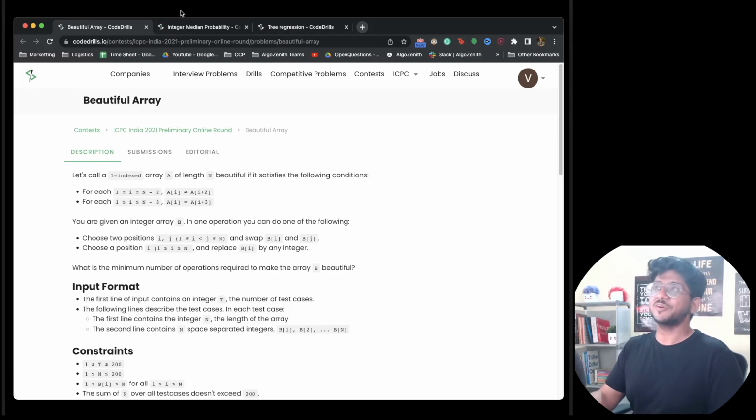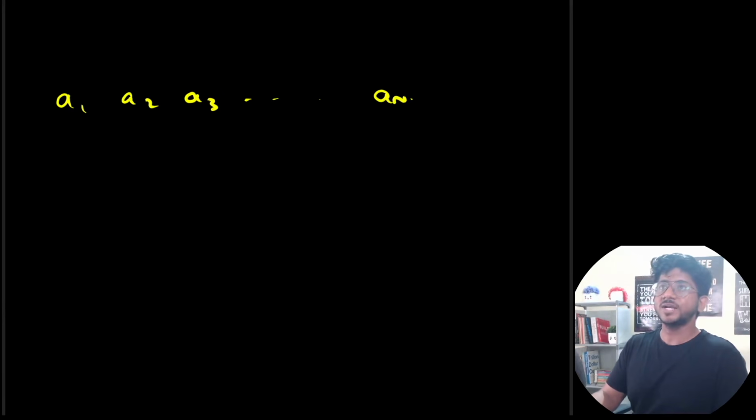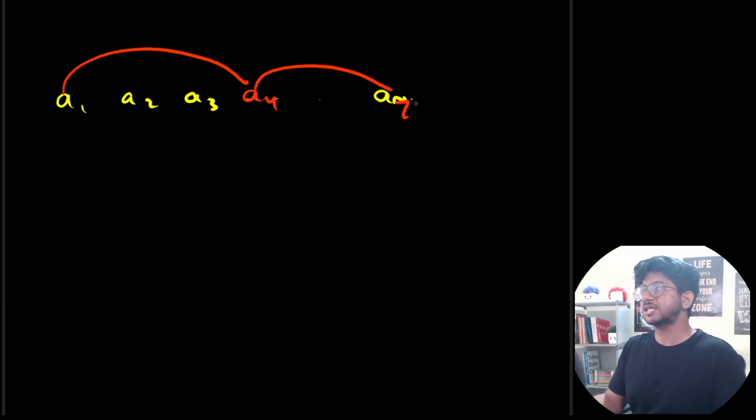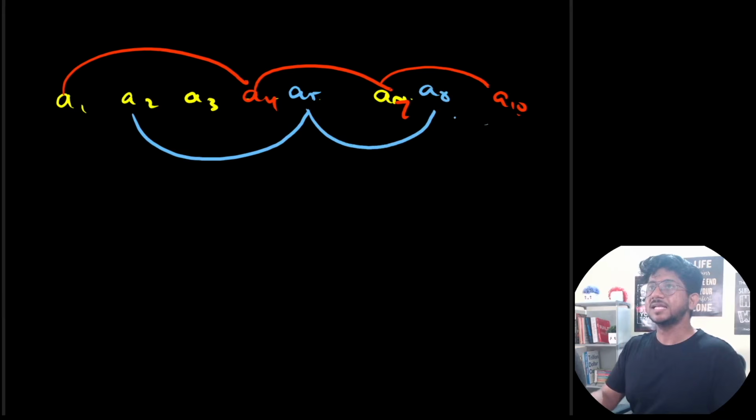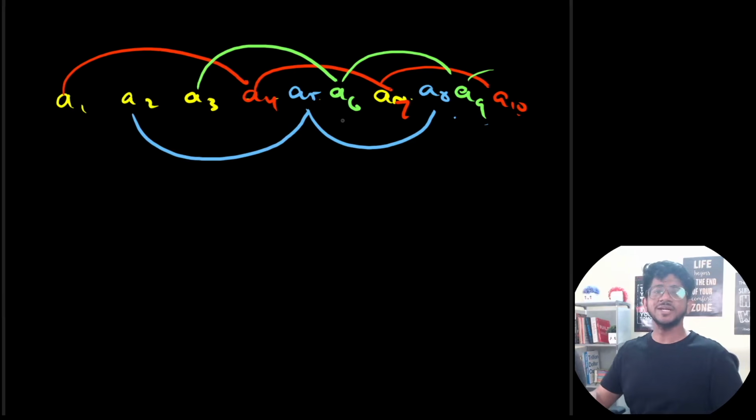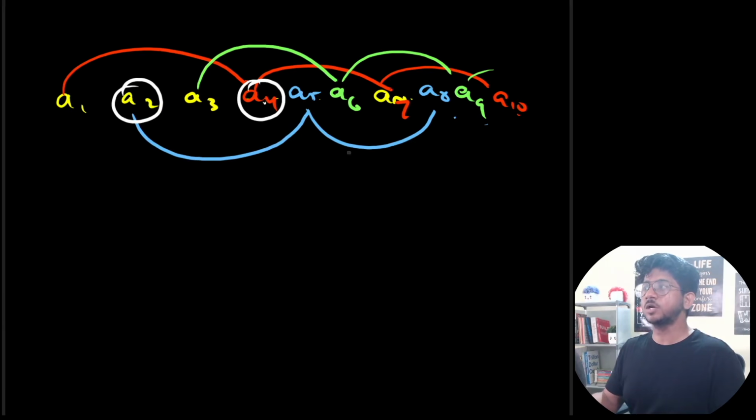And it's a very, very straightforward problem actually. Maybe the leaderboard disguised it as a difficult problem, but the way it works is that if you have a1, a2, a3, and so on up till an, we need to make sure that every third element is same: a1 is equal to a4, equal to a7, equal to a10, and so on. Similarly, a2 is equal to a5, a5 is equal to a8, and so on. a3 is equal to a6, a6 is equal to a9, and so on. So there are three different chains that get formed, and no two distant neighbors are same. So a2 and a4 are not same. So this red chain cannot be equal to the blue chain.